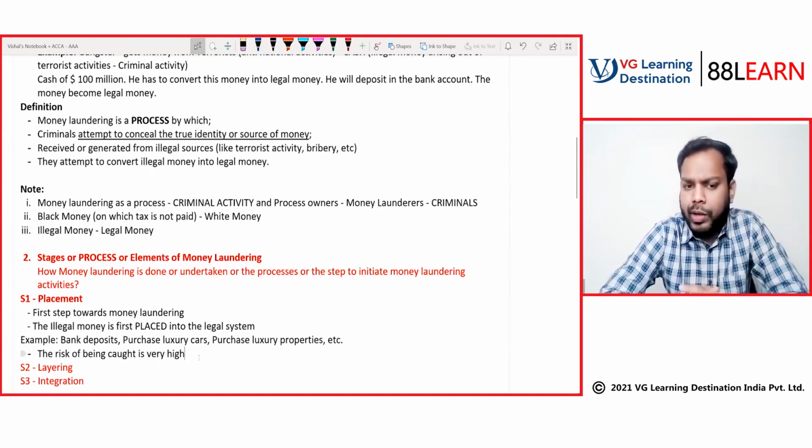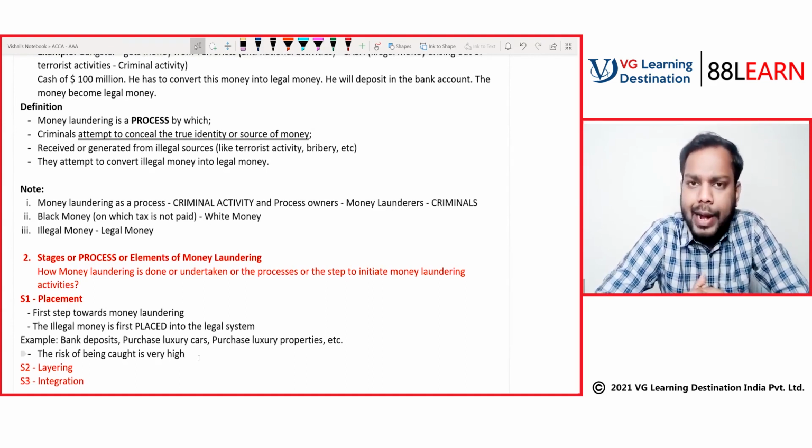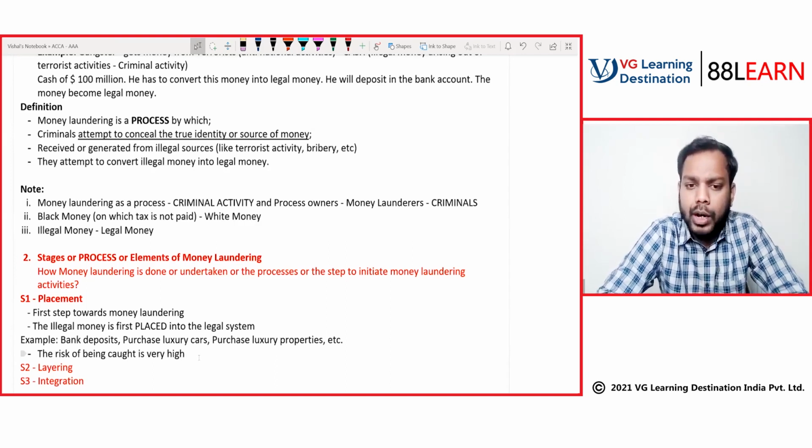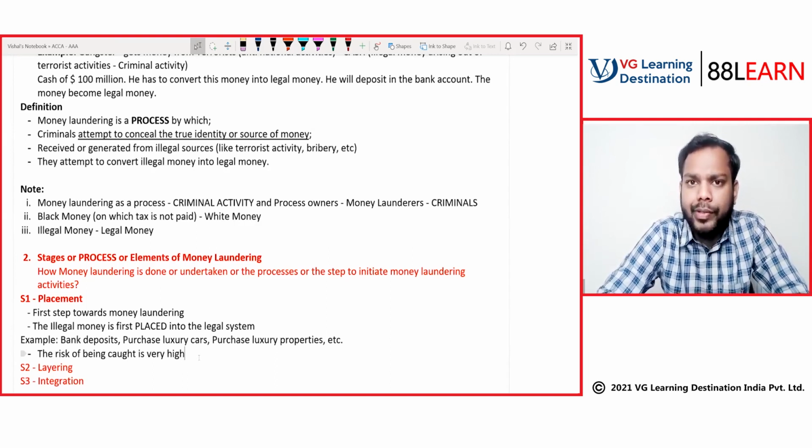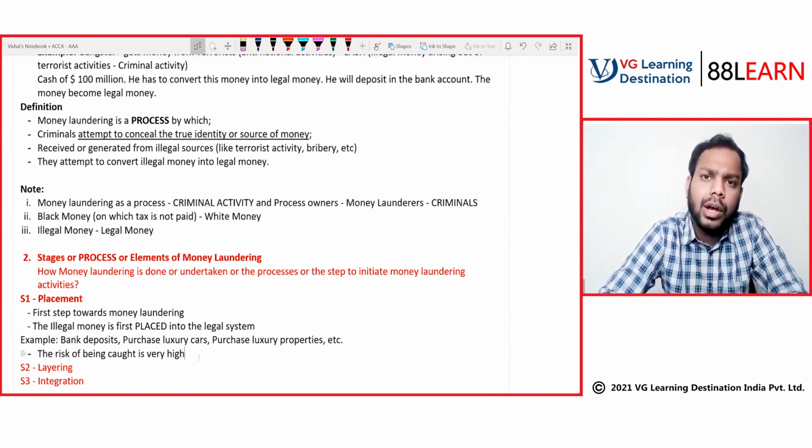Why? Let's suppose I have $100 million and I went to the bank to deposit. Don't you think the bank will be suspicious? From where did this man get $100 million of cash? There is something suspicious in that, right? If you want to purchase luxury properties or a luxury car, don't you think the seller will ask you, why are you paying in cash? Can't you transfer the money in the bank account, right?